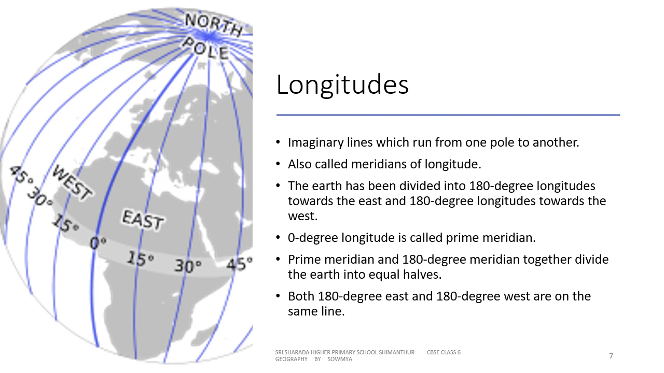0-degree longitude is called prime meridian. Prime meridian and 180-degree meridian together divide the earth into equal halves. Both 180 degree east and 180 degree west are on the same line.